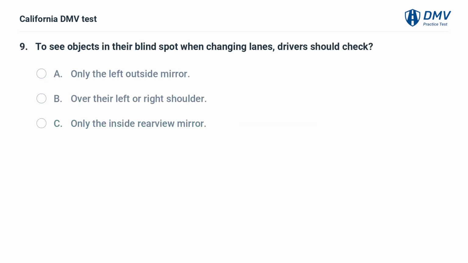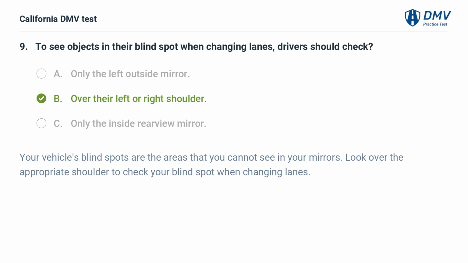To see objects in their blind spot when changing lanes, drivers should check: A. Only the left outside mirror. B. Over their left or right shoulder. C. Only the inside rearview mirror. B. Over their left or right shoulder. Your vehicle's blind spots are the areas that you cannot see in your mirrors. Look over the appropriate shoulder to check your blind spot when changing lanes.